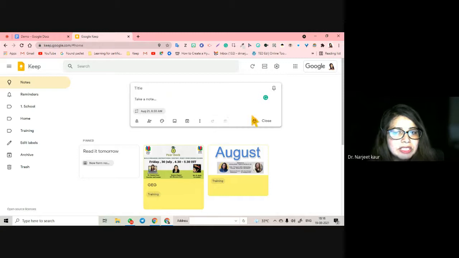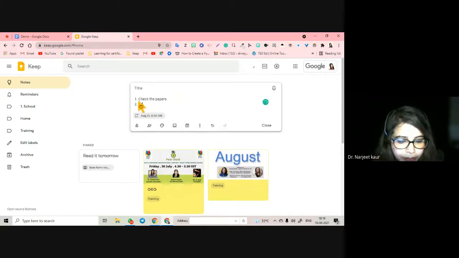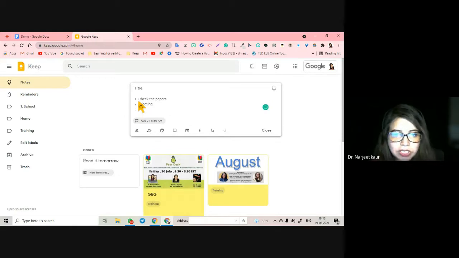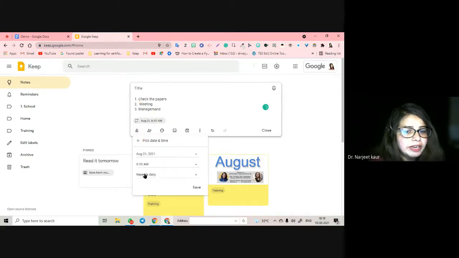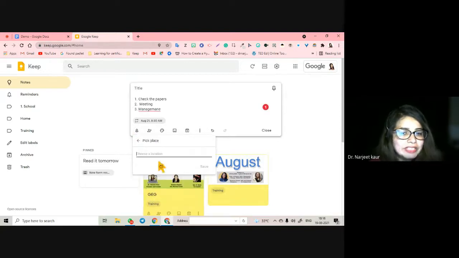So I start the listing of it. For example, I have to check the papers today, or I have a staff meeting with my teachers. I have to call some management member for something. So I do this, and I set a reminder as the place, not date and time. I set the reminder as my place.